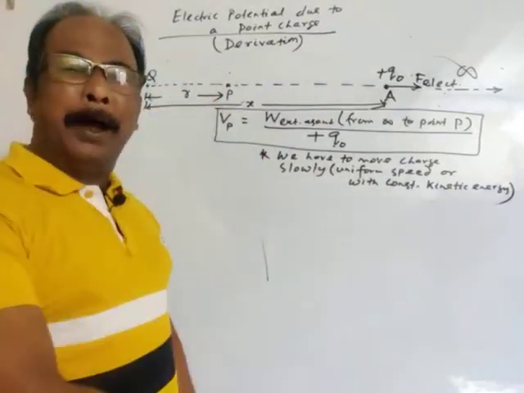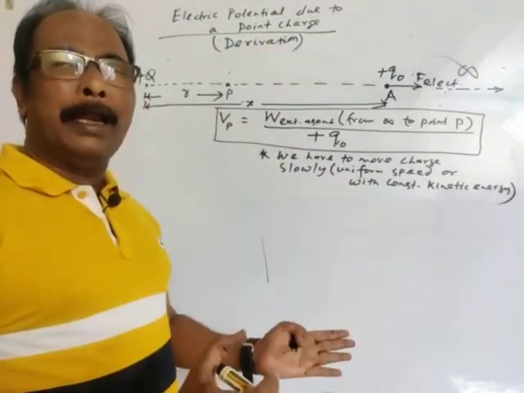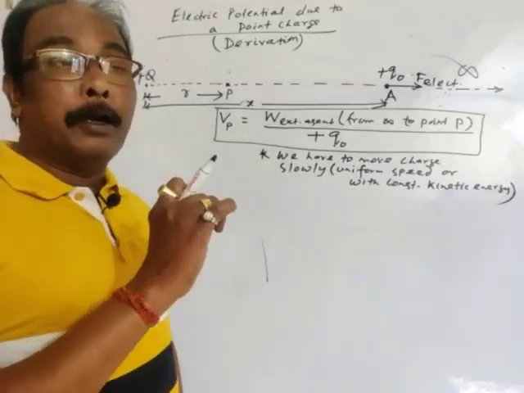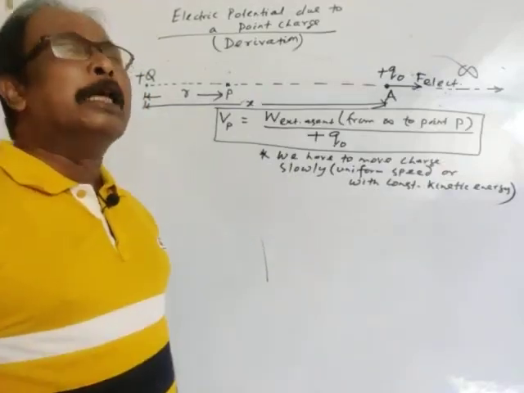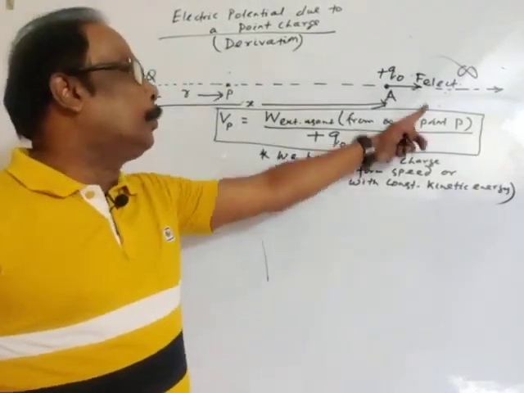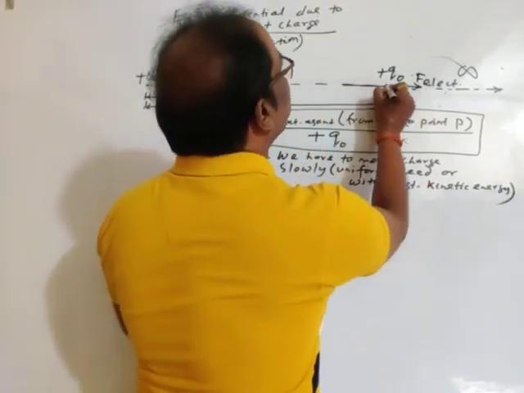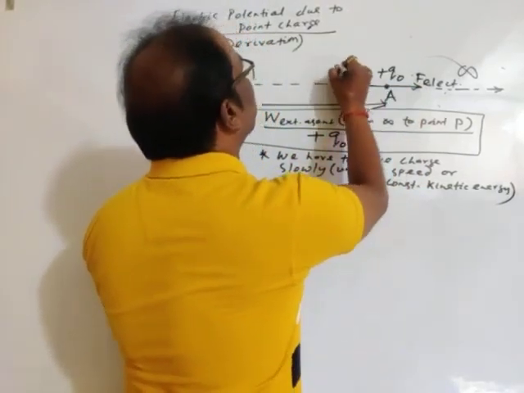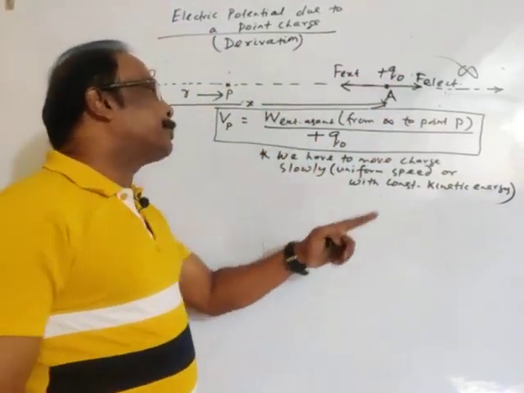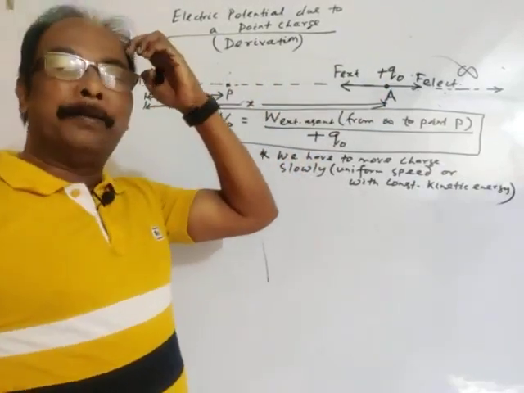It means we have to apply an external agency whose magnitude of force should be exactly equal to the electrostatic force. The external force must be applied in the opposite direction so as to move the charge from infinity to point P.